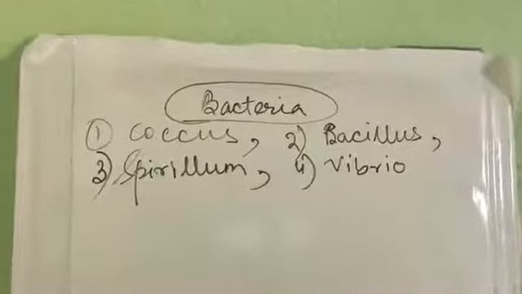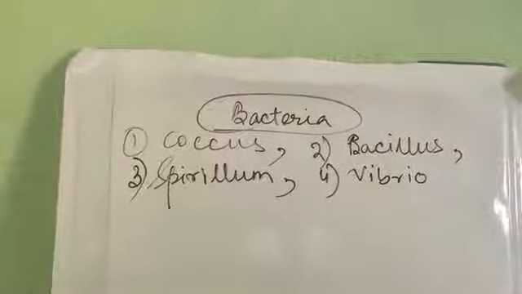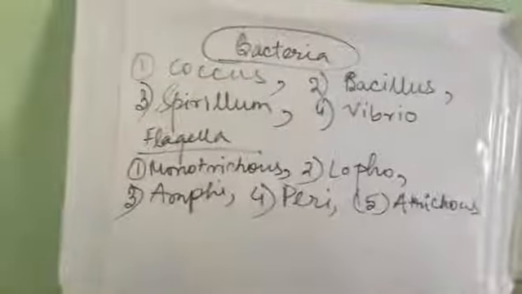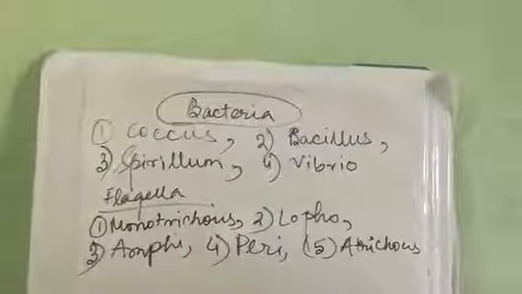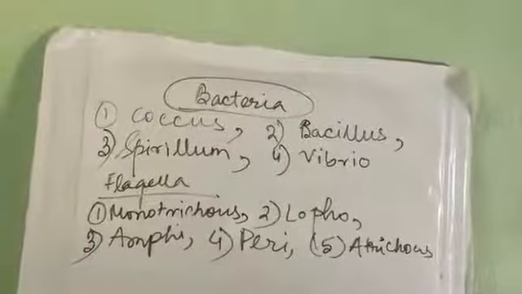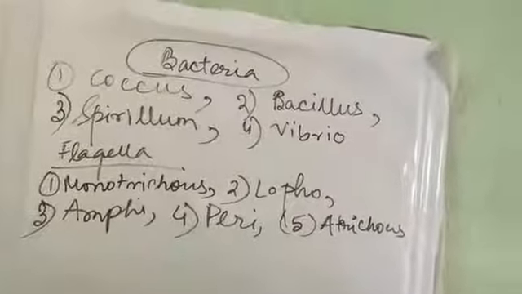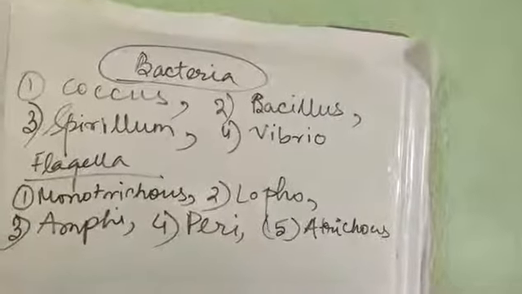Due to the presence and absence of flagella, the bacteria can again be divided into many types. On the basis of the number of flagella, the bacteria can be divided into 5 types. Monotrichous means only one flagellum. Lophotrichous means a tuft or group of flagella at one site.